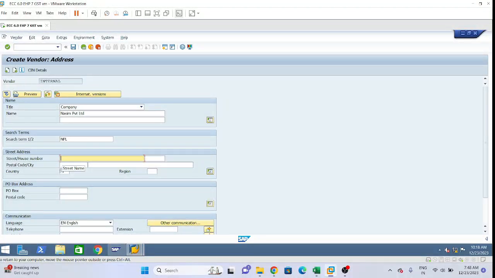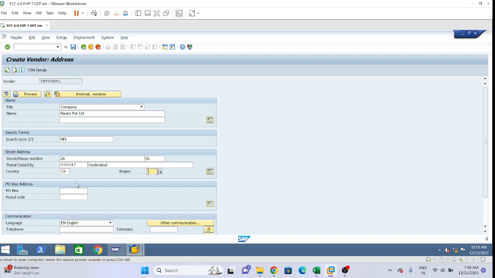Let's suppose house number 01, street 26. Postal code: let's suppose I am taking Gachibowli, but I don't know the postal code of Gachibowli, so I'm taking 47. City Hyderabad, country IN. Okay, so these details we will give.